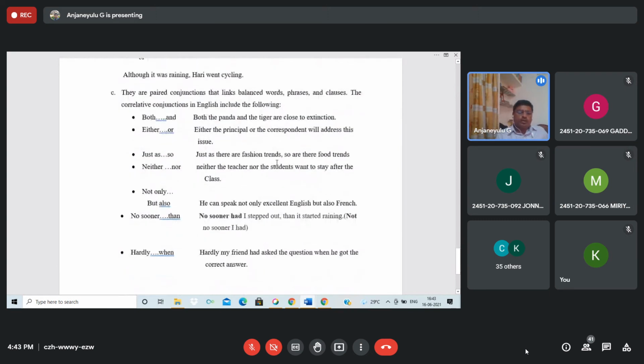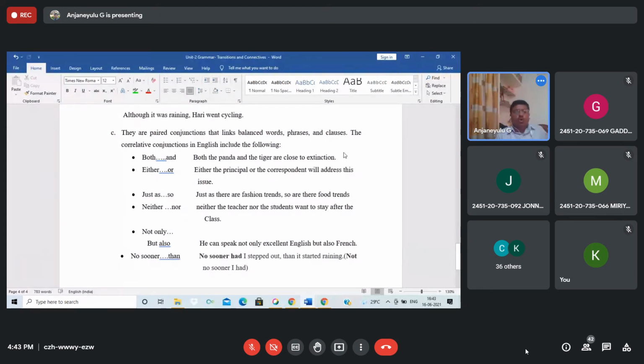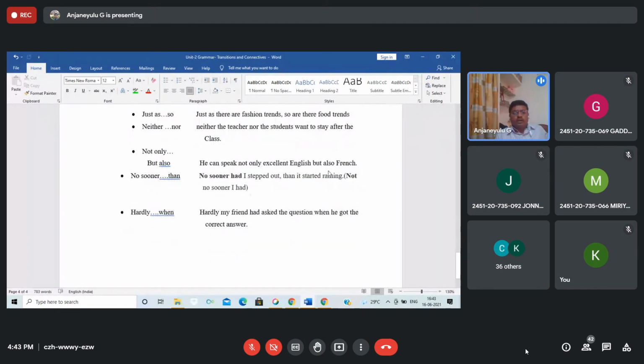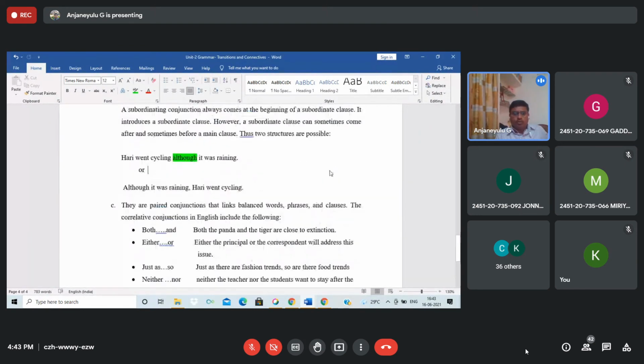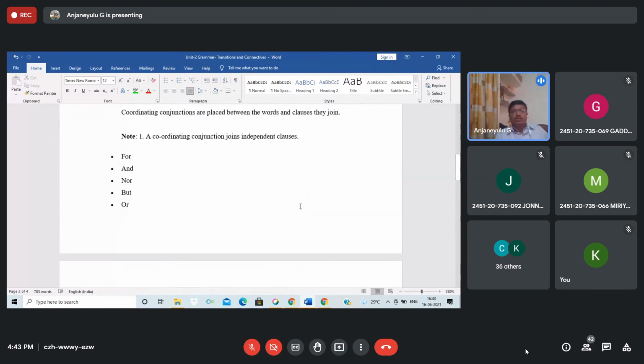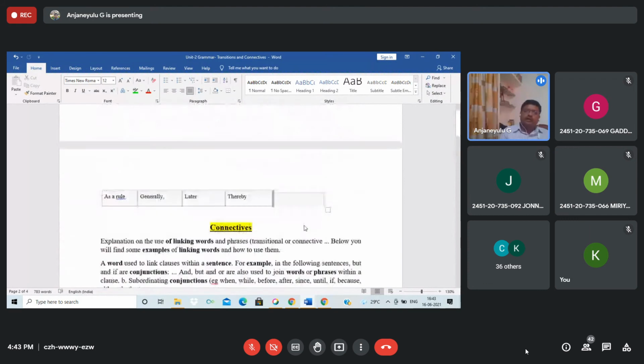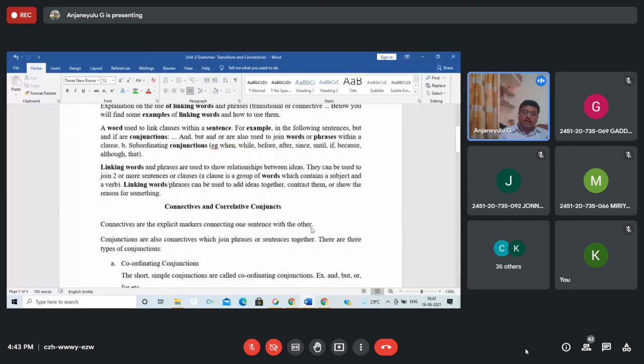So students, try to read all these sometimes. You may understand how these coordinating conjunctions are used in the language when you speak and when you write. So I hope you understand. I think I already shared these notes. Try to read them and practice some more examples. Dear students, try to understand connectives, transitions, articles, prepositions, prefixes, suffixes, compounding words, blending, and contractions. Read these all in